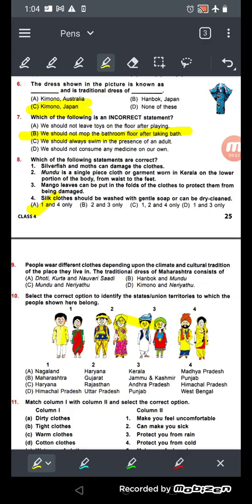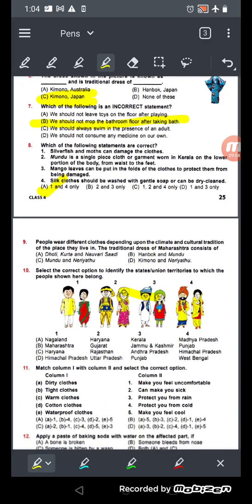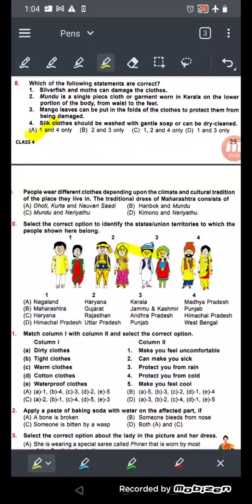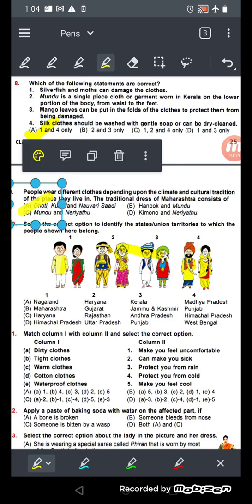Now number 9. People wear different clothes depending upon the climate and cultural tradition of the place they live in. What is the traditional dress of Maharashtra? The traditional dress of Maharashtra is dhoti, kurta and Nawari sari. The people of Maharashtra wear the Nawari sari, dhoti and kurta. नाउ देखो कि यहाँ बहुत से ऑप्शन है जो मैच नहीं होगा, ठीक है.